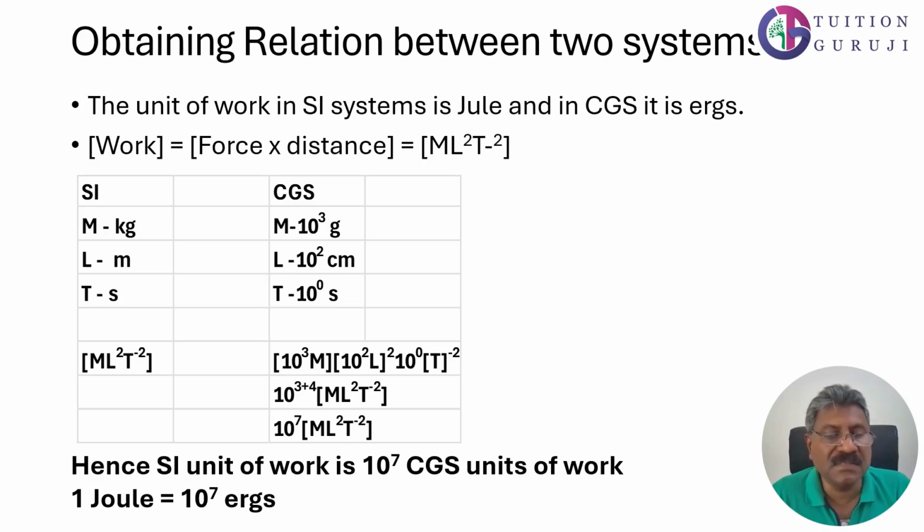So we can write it like this: M L² T⁻² is equal to 10⁷ M L² T⁻². Because when we use the CGS system, we have to use 10³ times the mass, and for meter we have to use 10² times. Like so, we will get 10⁷ M L² T⁻². That means the SI unit of work is 10⁷ CGS units of work. So 1 joule is equal to 10⁷ ergs.